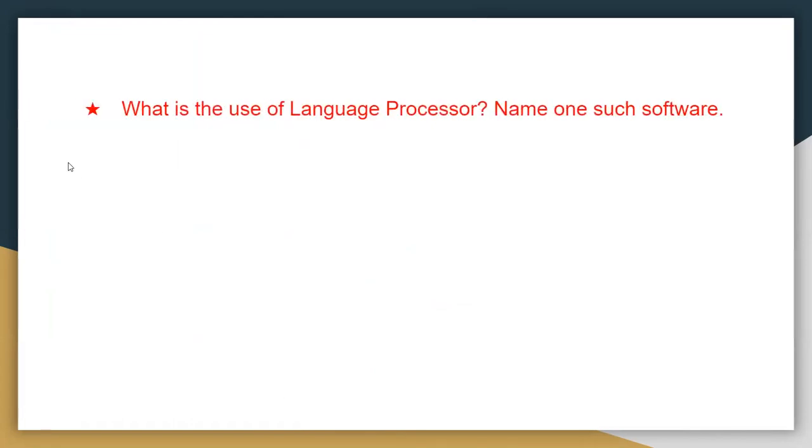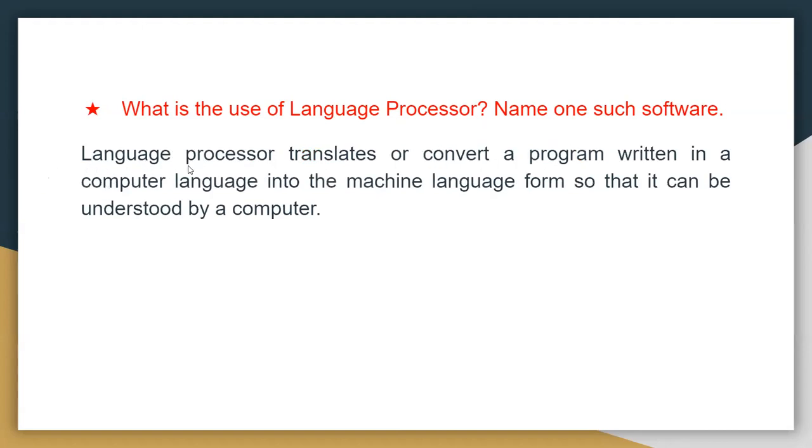Now next one is, what is the use of a language processor? Name one such software. You have to write one language processor software. So what is a language processor? A language processor translates or converts a program written in a computer language into machine language form so that it can be understood by a computer.